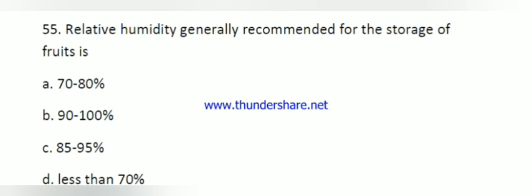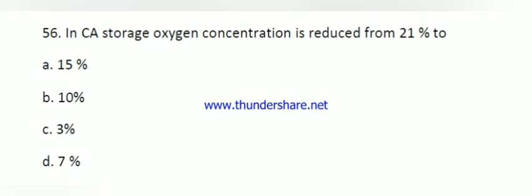Question number 55. Relative humidity generally recommended for the storage of fruit is. The right answer is 85 to 95%. Here the question number 56. In CA storage, oxygen concentration is reduced from 21 to 3%. Right answer is 3.